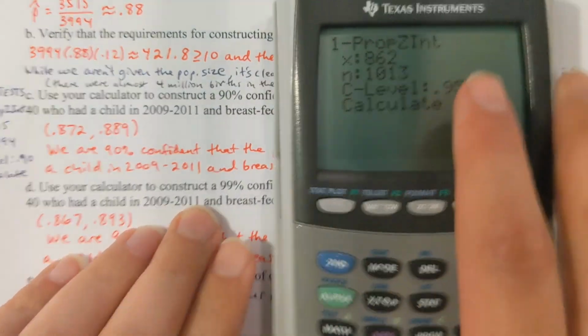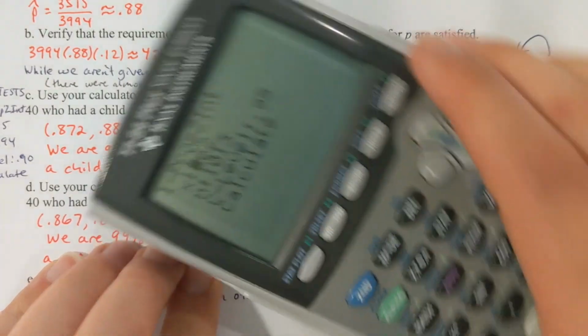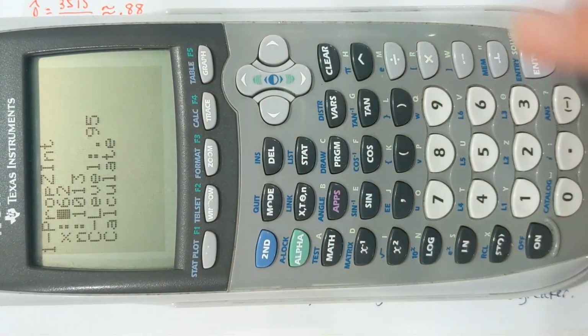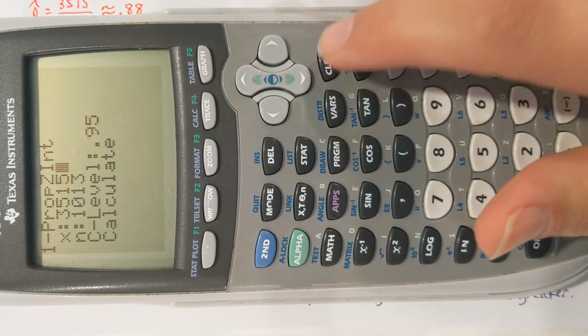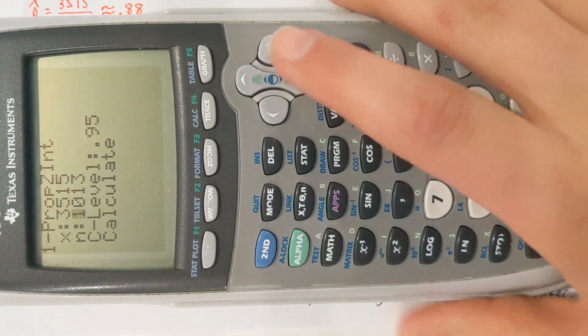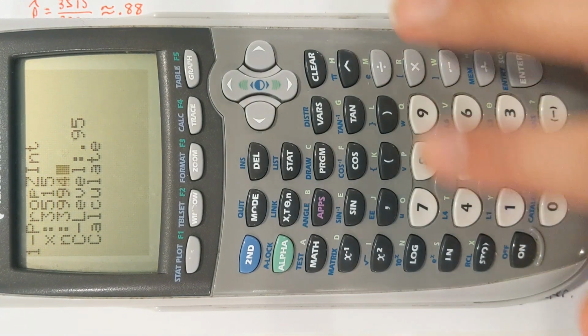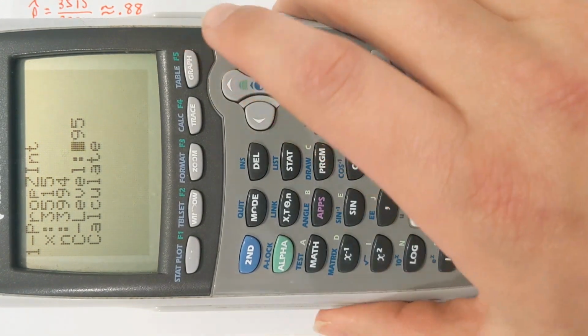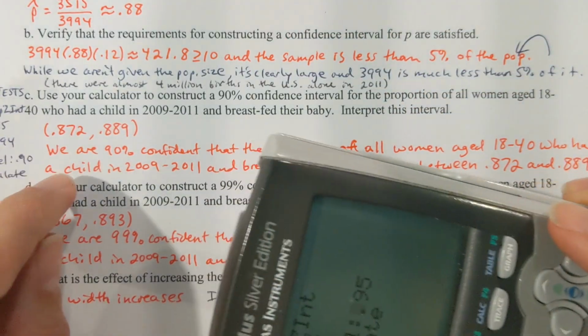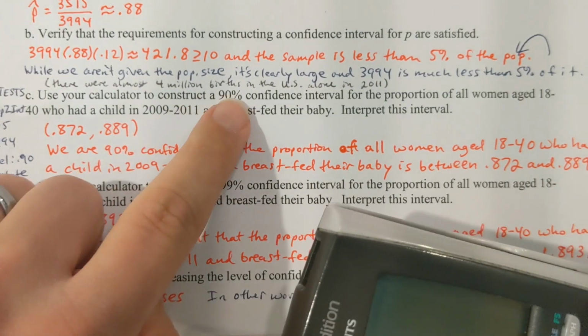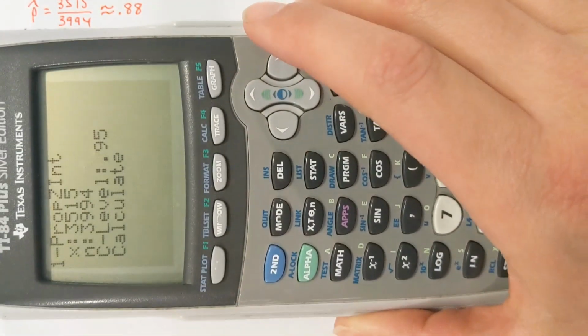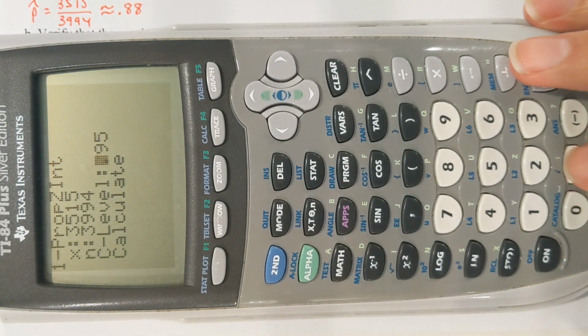X for this problem is what, 3,515. N is 3,994. The confidence level that we're working with here is a 90% confidence level. Okay, so you'll enter that in decimal form.